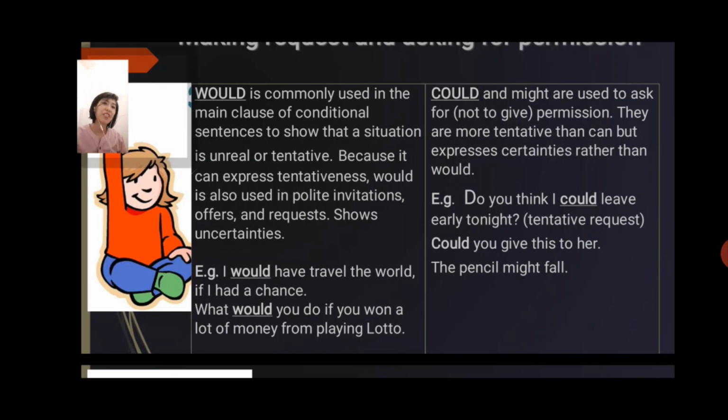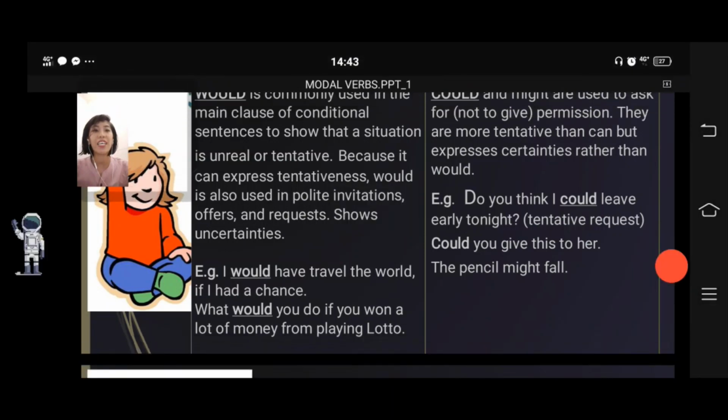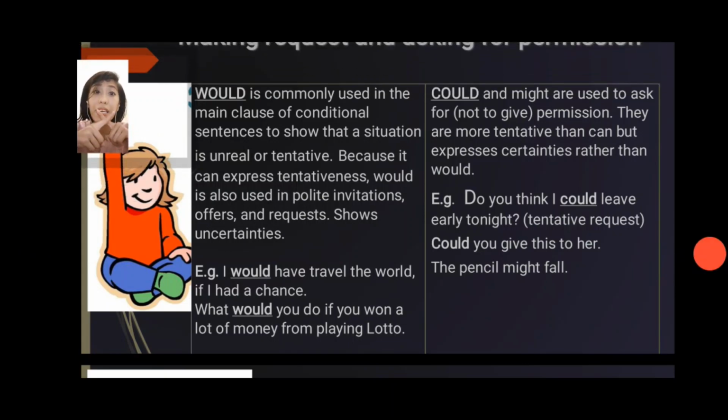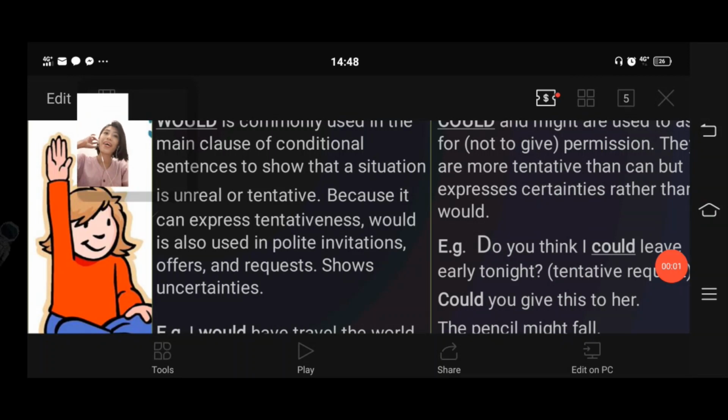How can we differentiate the two from the first two that we have mentioned? Would is commonly used in the main clause of conditional sentences to show that a situation is unreal, not true, something in the imagination of human beings, because we're also imaginative, you know. Because it can express tentativeness, would is also used in polite invitations, offers, and requests, and shows uncertainty. Like, for example, the ones that we have.